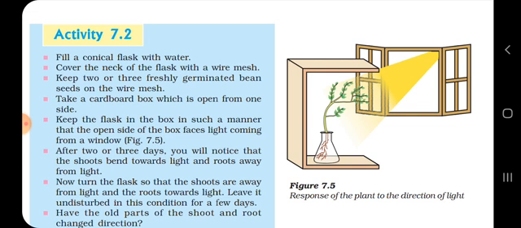You can see that the stems, the flowers and the leaves are always attracted towards the sunshine, whereas the roots inside the conical flask grow in the opposite direction of the sunshine. I hope you are clear with this, students. So this is also known as the response of plants to the direction of light.